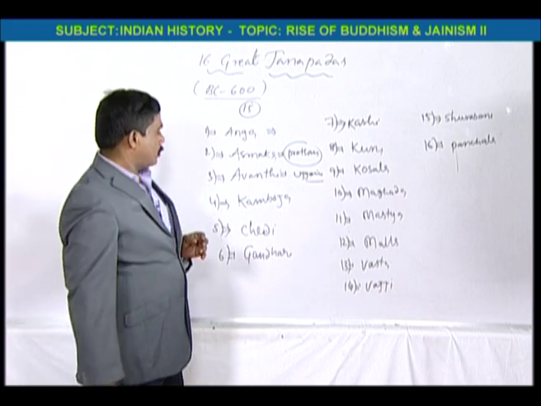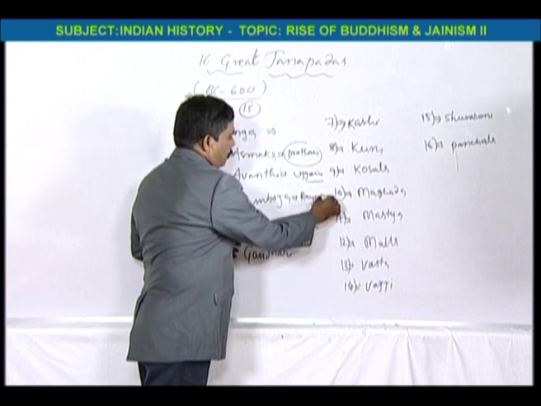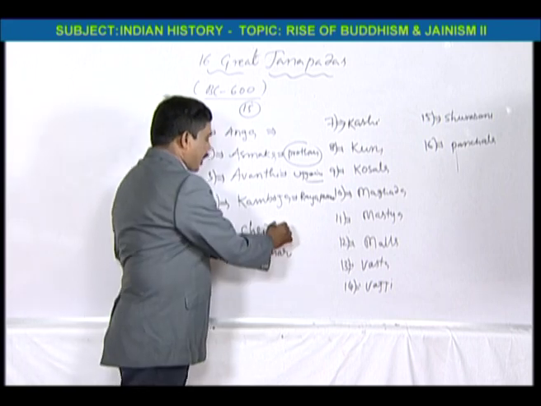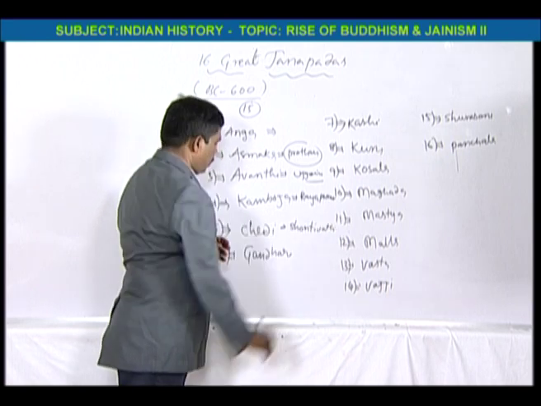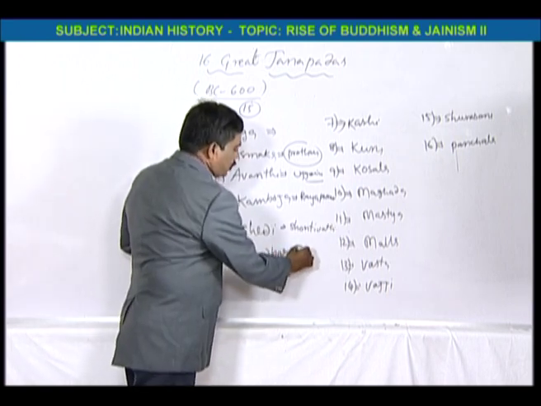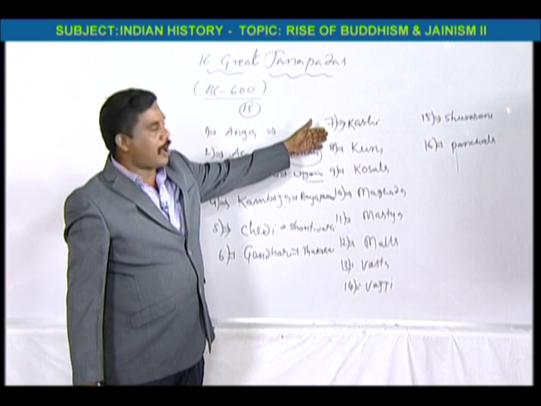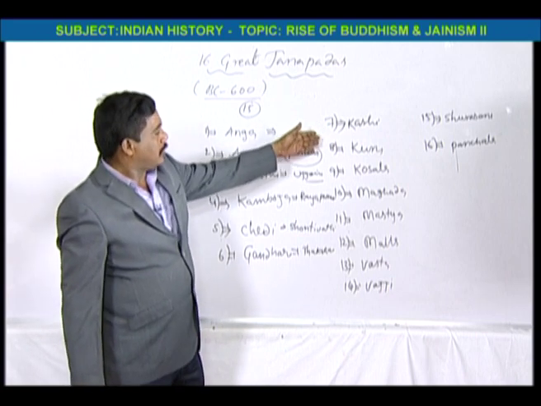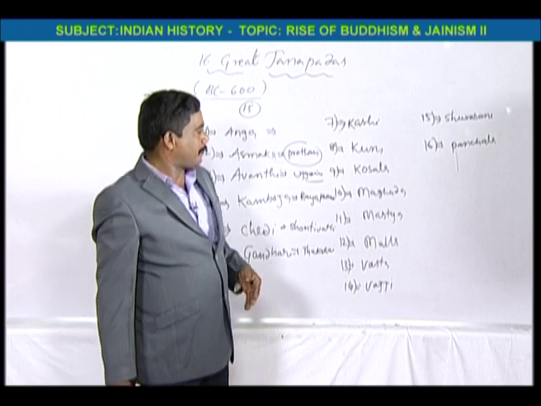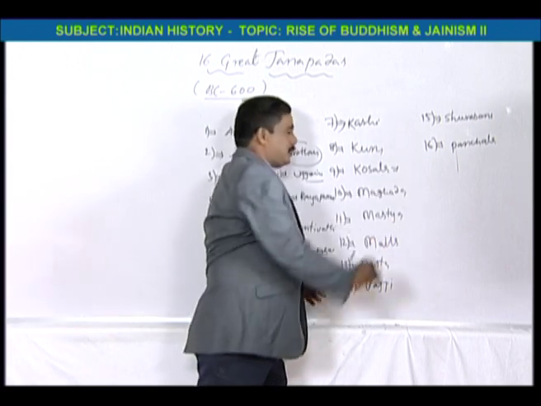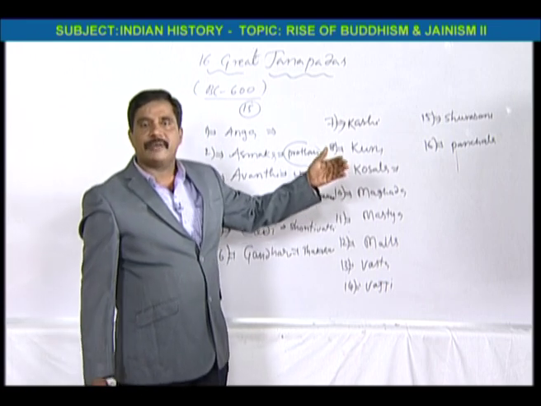Avanti has the capital Ujjain. Kamboja, capital Rayapuram. Chedi, capital Shontivati. Gandhara, Takshashila. Kashi, Varanasi. Kuru, Indraprastha, that means the Delhi area. And Kosala, Sravasti.